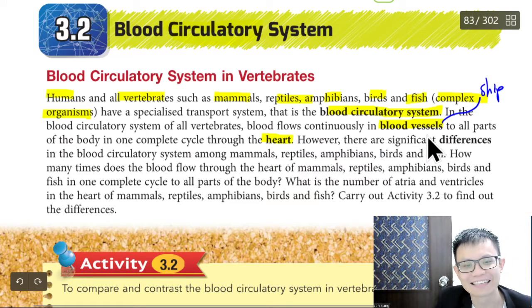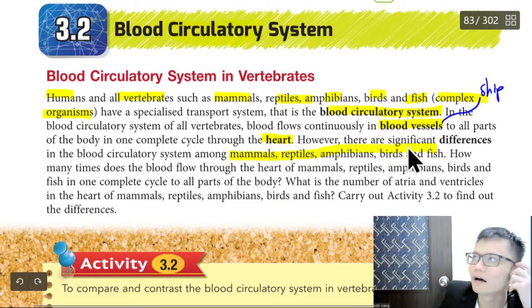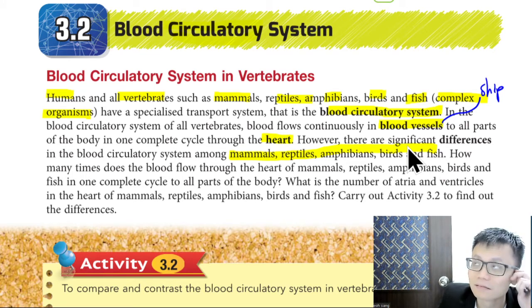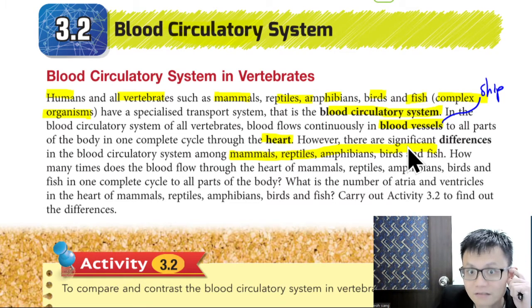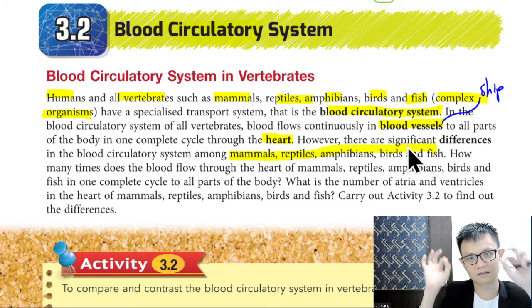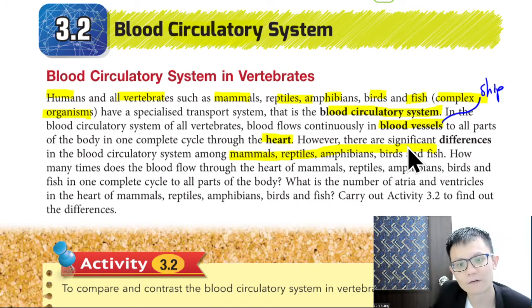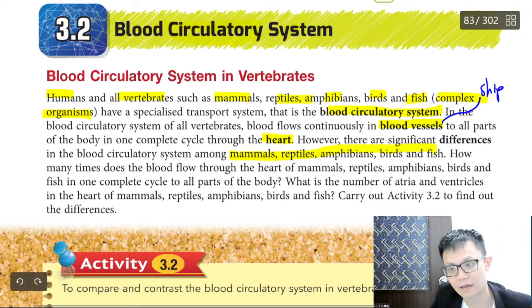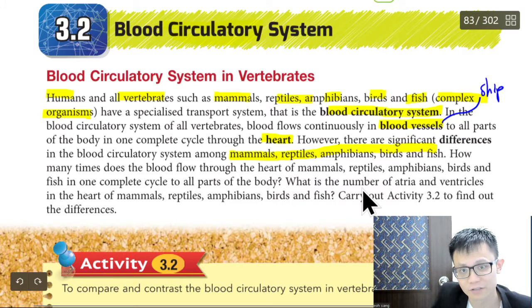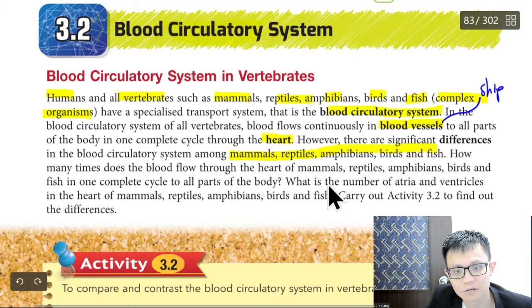However, there is a significant difference in the blood circulatory system among mammals, reptiles, amphibians, birds, and fish, due to the heart being different. Some hearts have 4 chambers, some have only 2 chambers, and some have 3 chambers. Chamber means the place for blood to go in and come out. It depends. Grasshopper doesn't have a heart, right? Because grasshopper is an invertebrate.